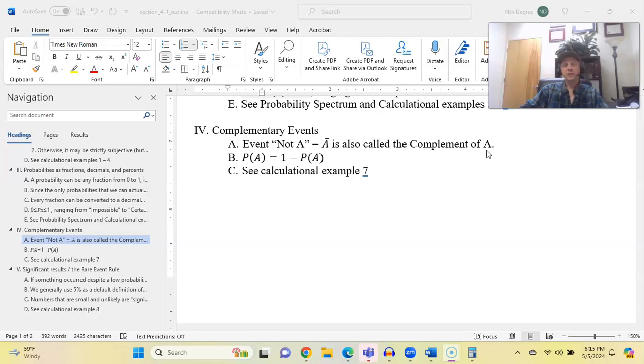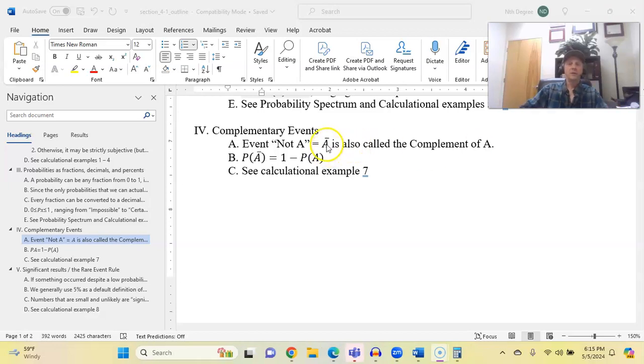All right, so if event A is that the 49ers will win their next game, event A bar, not A, is the event that the 49ers do not win their next game. If A is that a person is married by the age of 27, then A bar will mean that they are not married yet by the age of 27.